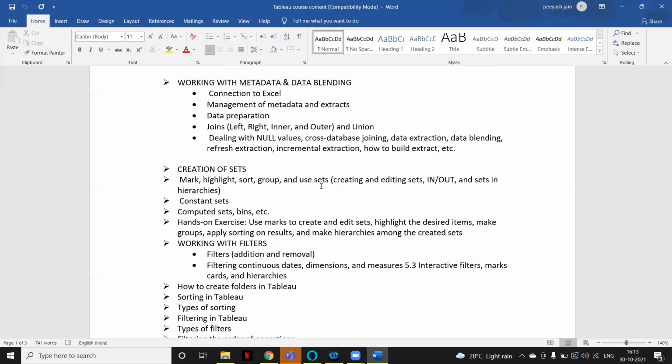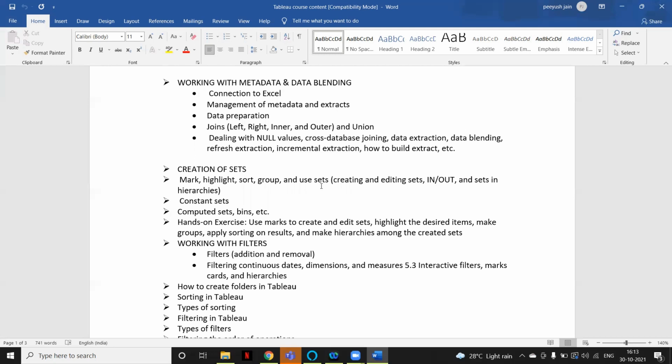So we will start with how we can create a sheet, and what the different inbuilt charts are that Tableau directly offers. Some custom charts we will also create later. Once we have created some sheets, we will understand how to convert the sheets into a dashboard. So from the second or third day, you will be able to create your own dashboards, at least some dummy dashboard to start with.